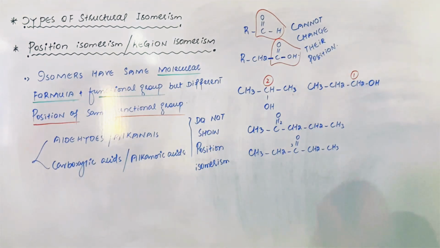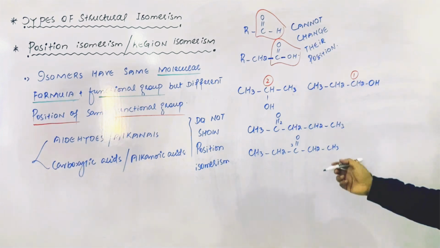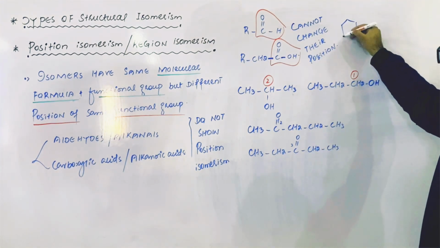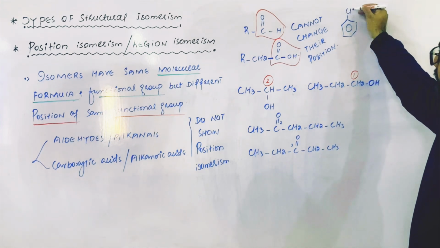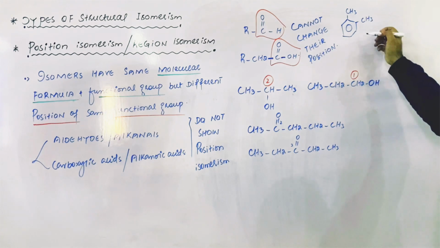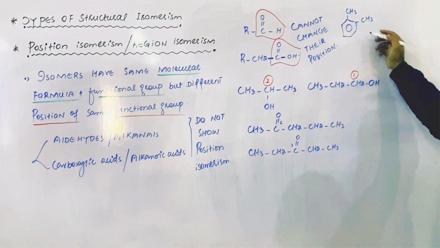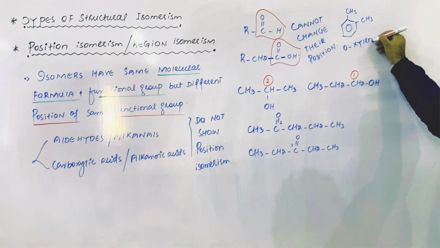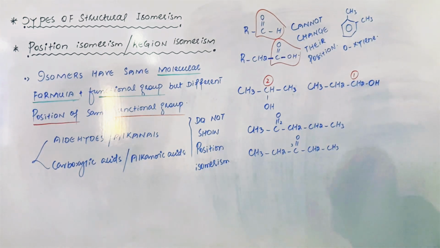These two are also position isomers of each other. So that is an example of position isomerism from alcohols. Similarly, dear students, you know that there is a compound in which 2 methyl groups are attached to the benzene ring. This is xylene. The relative position of the second methyl group is at ortho. So it is orthoxylene. IUPAC name is 1,2-dimethylbenzene.